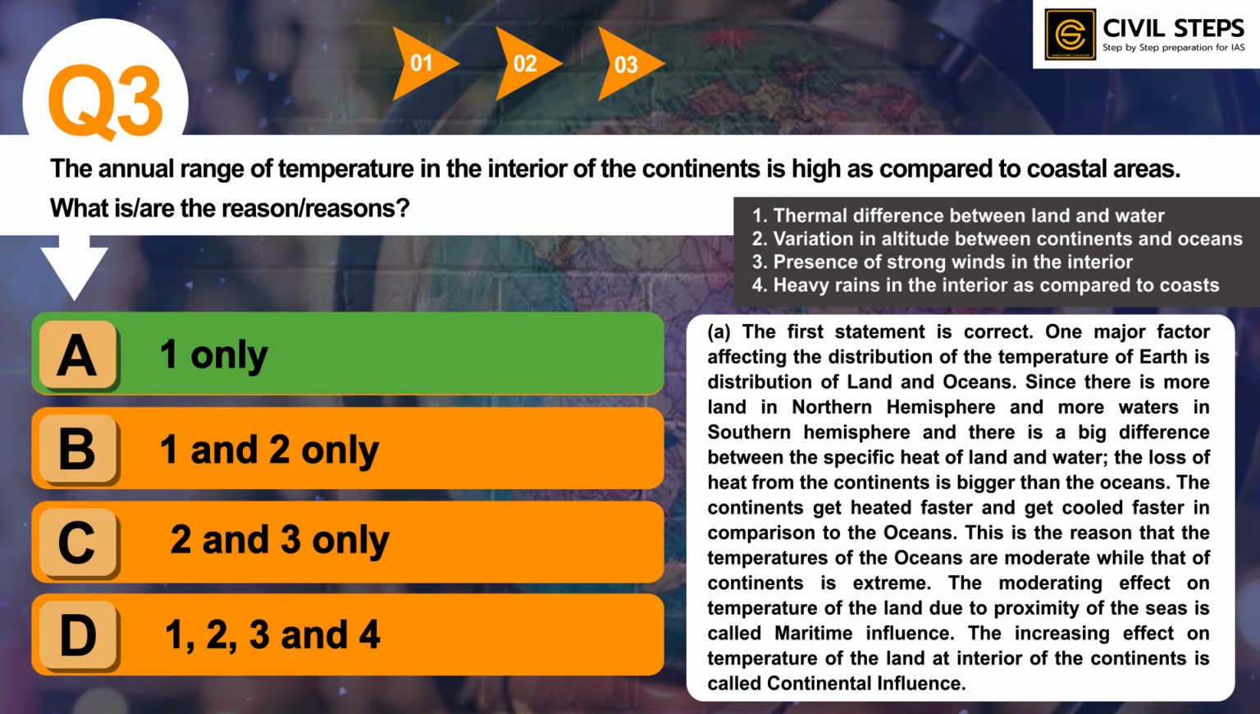The moderating effect on temperature of the land due to proximity of the seas is called maritime influence. The increasing effect of temperature on the land at interior of the continents is called continental influence. So this is the topic. You can read it from basic NCERT. So this was a question that was framed from NCERT book. So your concepts should be crystal clear. So this was all about question number 3.